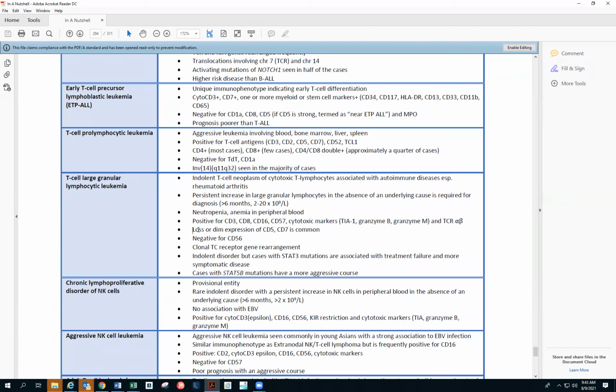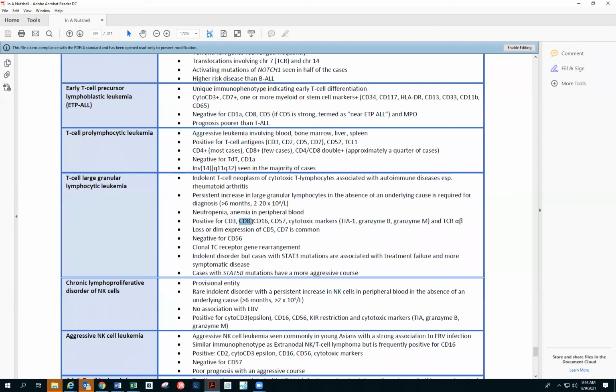Then the loss of expression: loss or dim expression of CD5 and CD7 is very common. And negative for CD56, which is more of the NK cell marker. Clonal T cell receptor gene rearrangement, indolent disorder, but cases with STAT3 mutations are associated with treatment failure and more often symptomatic disease. Cases with STAT5B mutations have a more aggressive course. So for our flow purposes, we have to remember these three things. First, of course, there will be CD3, so that's a lineage specific marker.